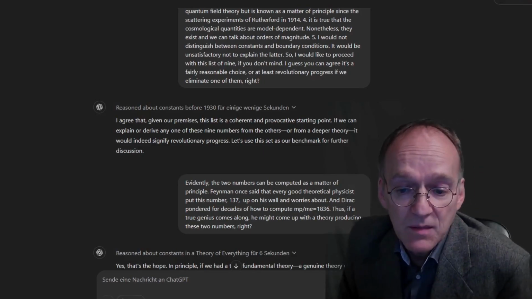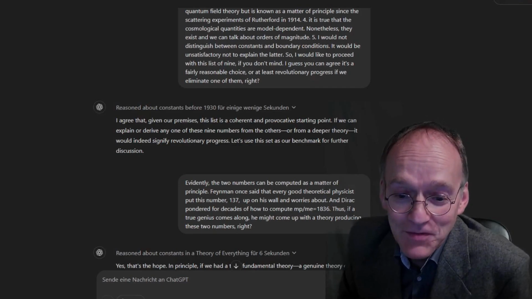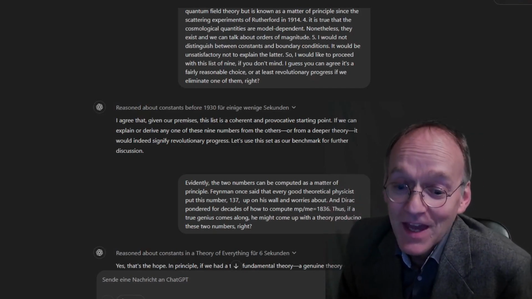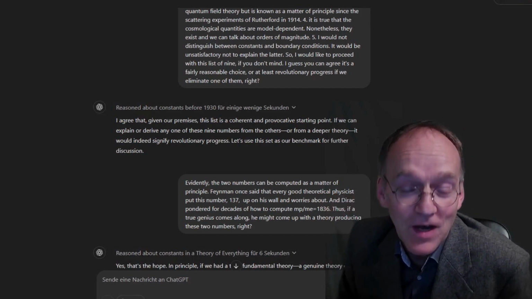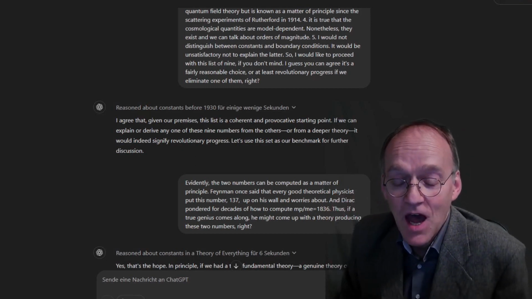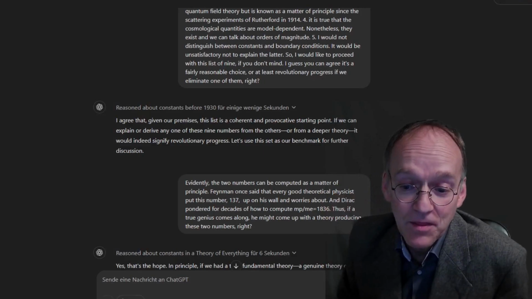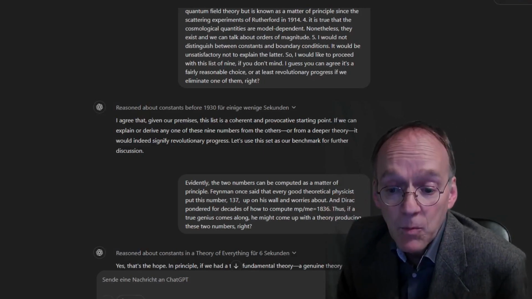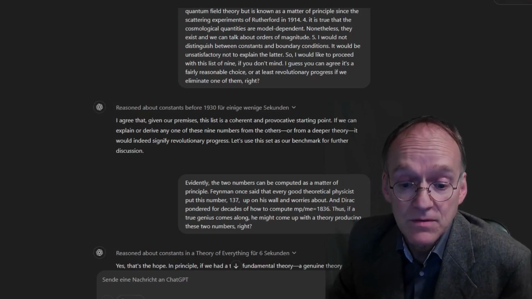Evidently, the two numbers can be computed as a matter of principle. Feynman once said that every good theoretical physicist puts this number 137 up on his wall and worries about it. And Dirac pondered for decades how to compute the mass ratio of the proton and electron, 1836. Thus, if a true genius comes along, he might come up with a theory producing these two numbers, right?